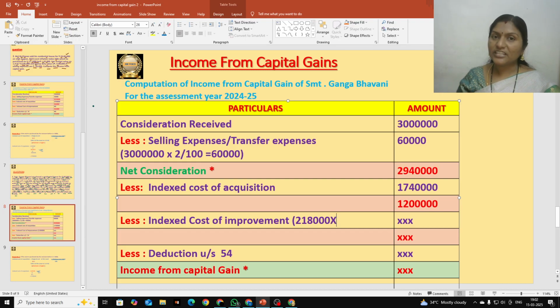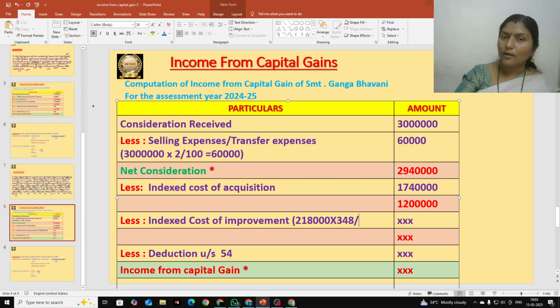Into previous year index only, that is 348, students, divided by index of the improving year. That is the formula. I will tell the formula. Note that index to cost of improvement is equal to cost of improvement into previous year index divided by index of the improving year.